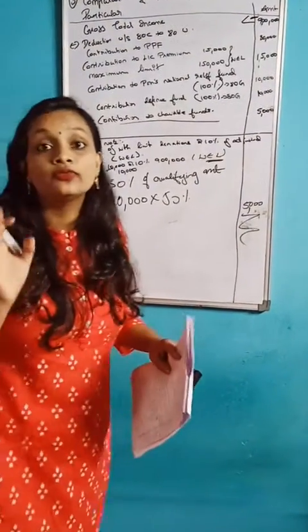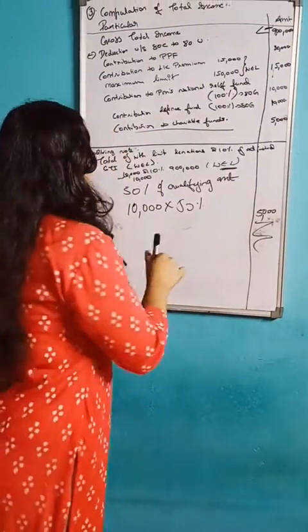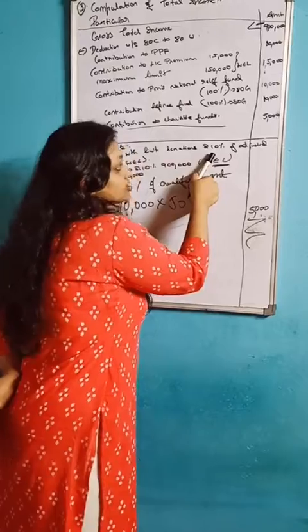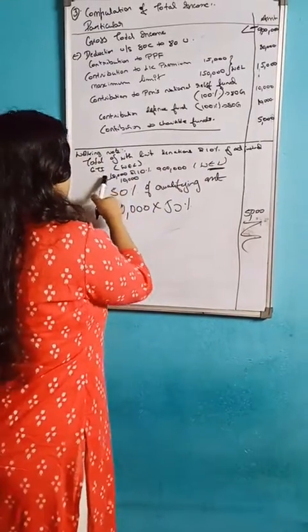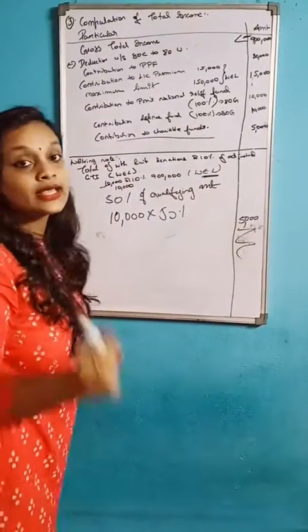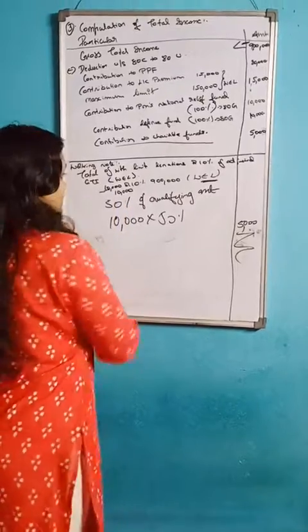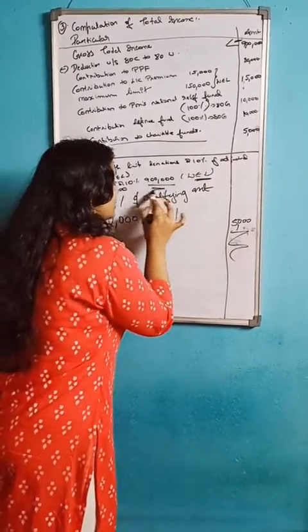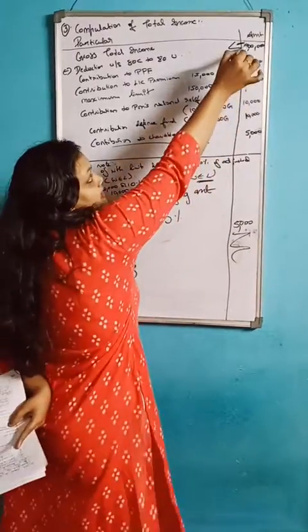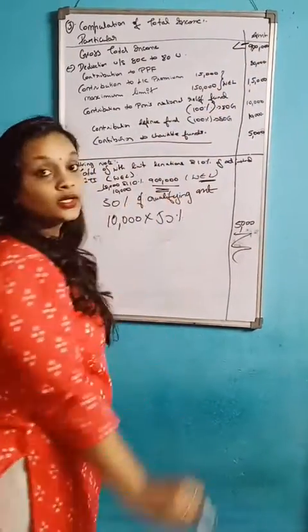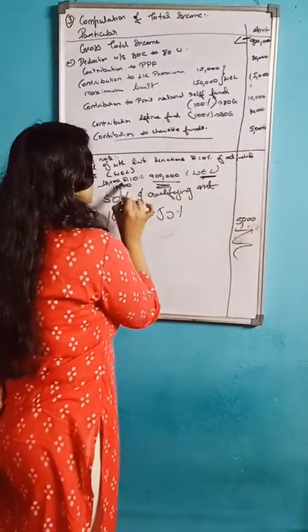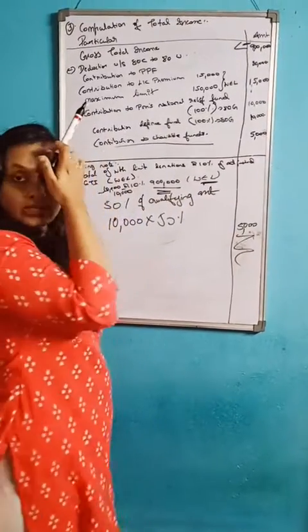5,000. How do we get it? The donation with limit or 10% of adjusted gross total income. The question has given 10,000, we should write that here and then 10%. This 9 lakh we take here, and whichever is less, that is 10,000, is less.